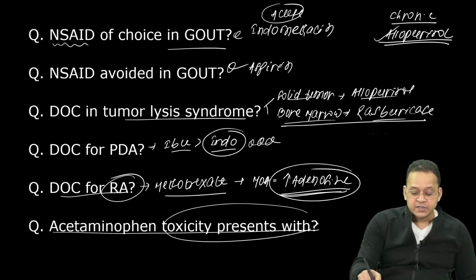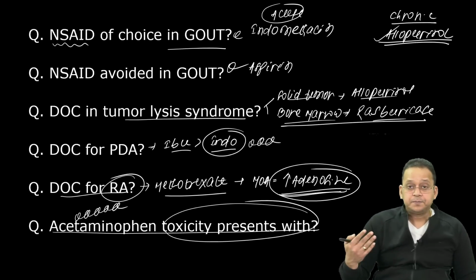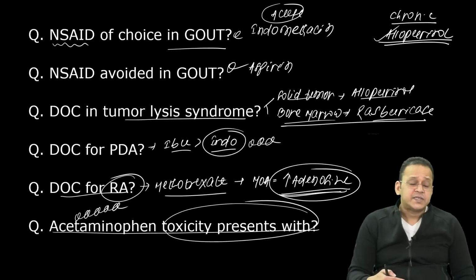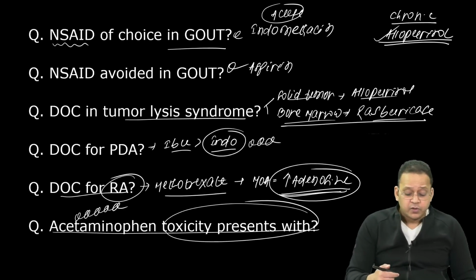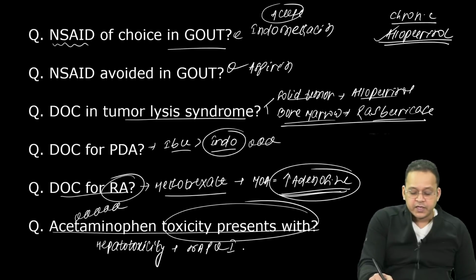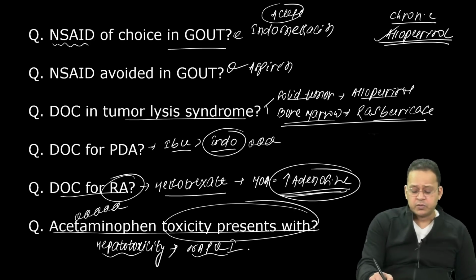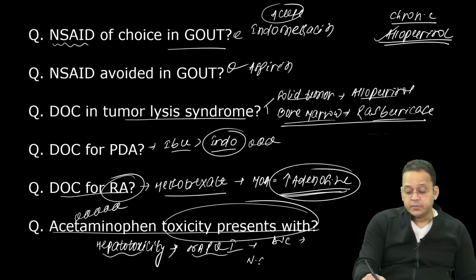Acetaminophen toxicity presents with what? Again, acetaminophen or paracetamol is a very important MCQ, right? Presents with what? Very good, your answer would be hepatotoxicity. And what is the metabolite causing hepatotoxicity? NAPQI. What is the metabolite? NAPQI that causes hepatotoxicity. These are all important MCQs. And what is the drug of choice for treatment?